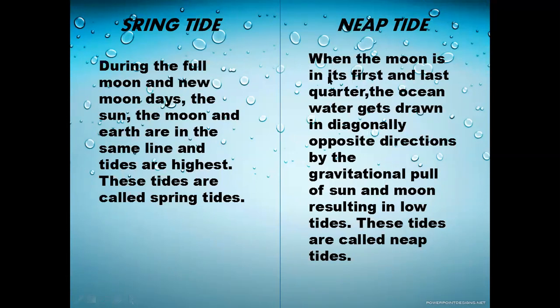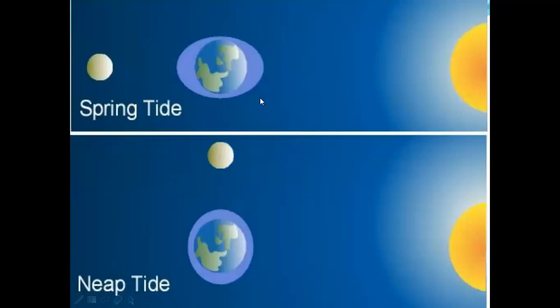Let's see the neap tide. When the moon is in its first and last quarter, the ocean water gets drawn in diagonally opposite directions by the gravitational pull of the sun and moon, resulting in low tides. These tides are known as the neap tides or low tides. You can see from here, spring tide means high tide.